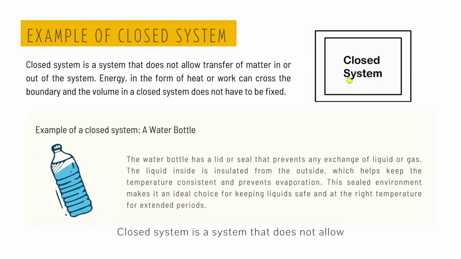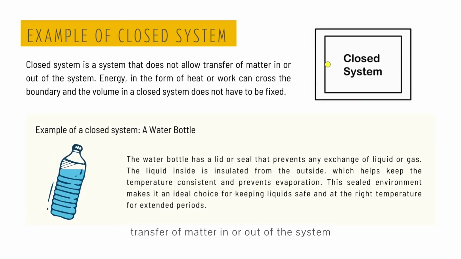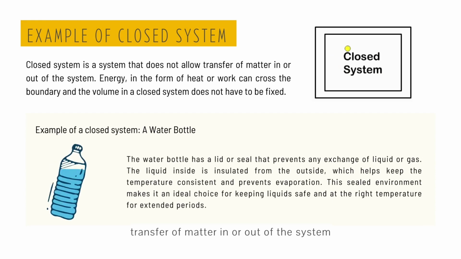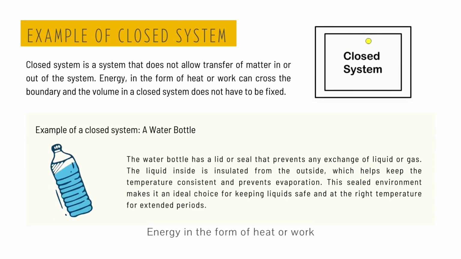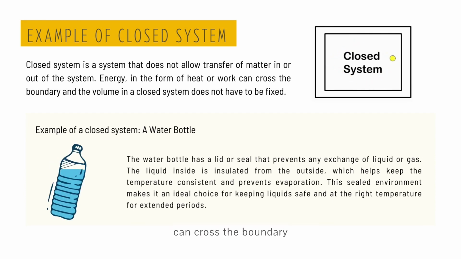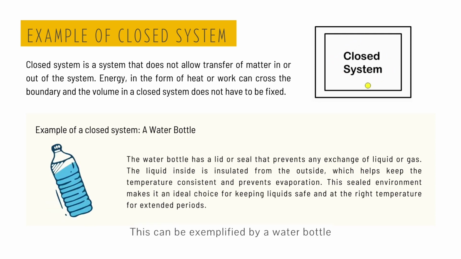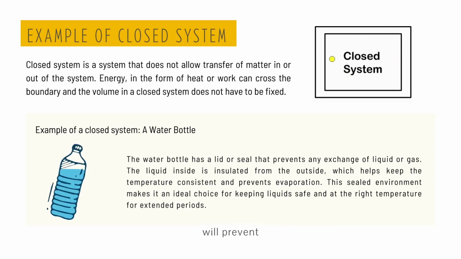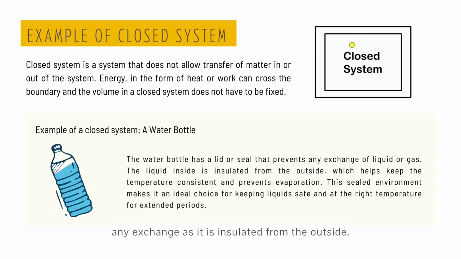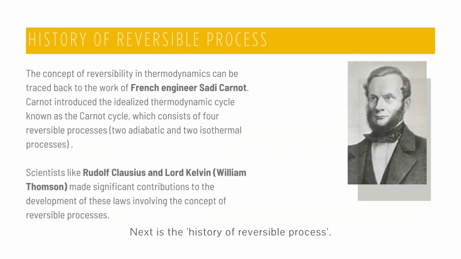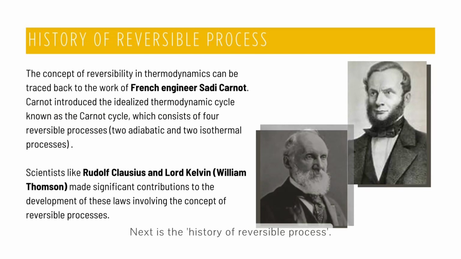Closed system is a system that does not allow transfer of matter in or out of the system. Energy in the form of heat or work can cross the boundary, and the volume in a closed system does not have to be fixed. This can be exemplified by a water bottle that has a lid or seal, which will prevent any exchange as it is insulated from the outside. Next is the history of reversible process.